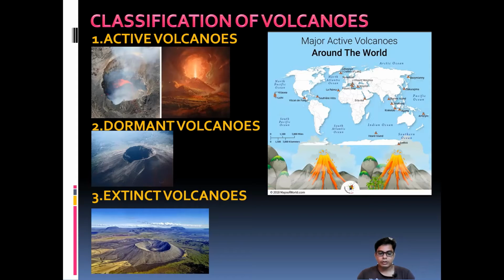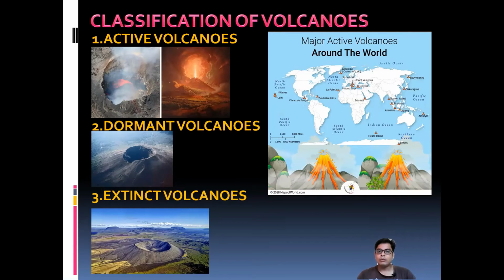Then the extinct volcano: in the historic past, this volcano never erupted. It erupted in the geological past, and only remains occur. The mouth of the volcano has converted into a crater lake. For example, Arthur's Seat in Edinburgh, Scotland, a European country: the crater filled up with water and converted into a crater lake, and the volcanic mountain disappeared.